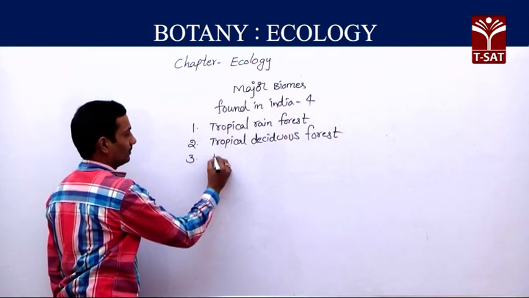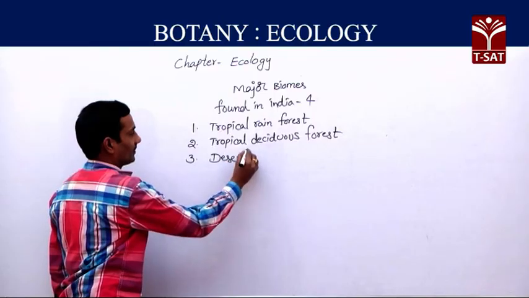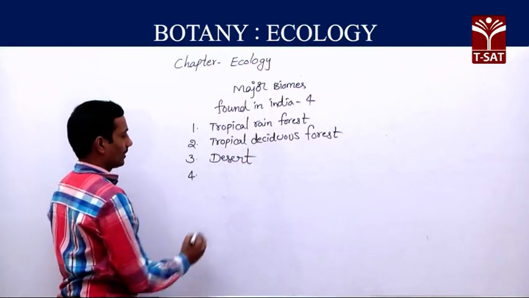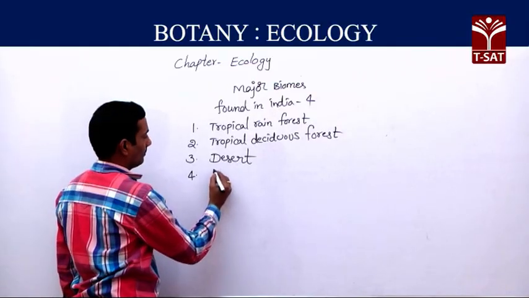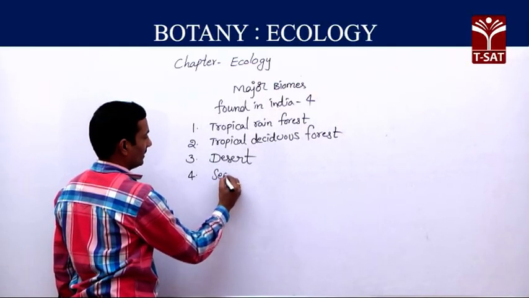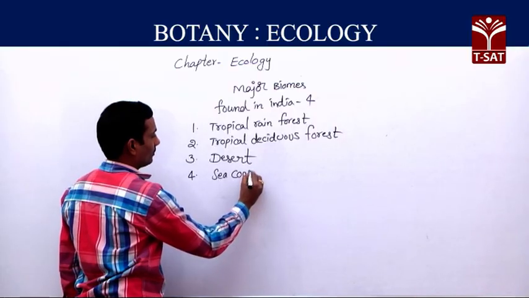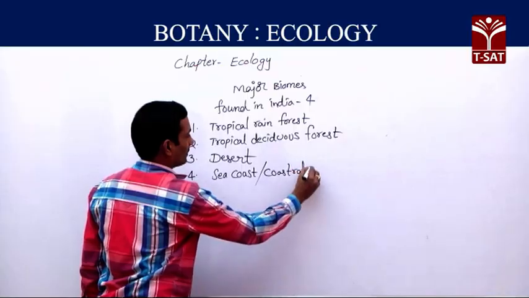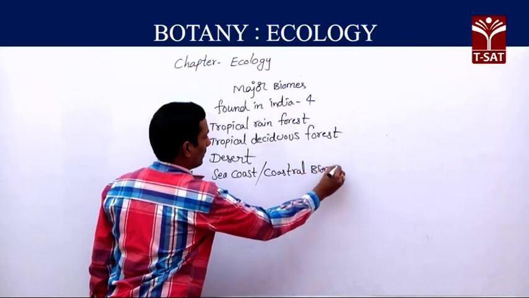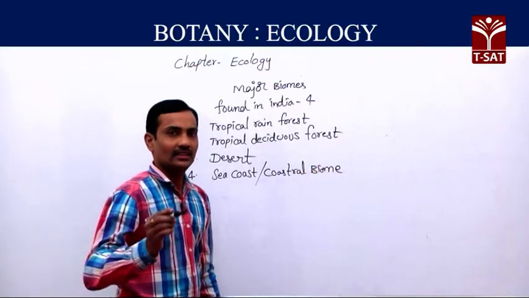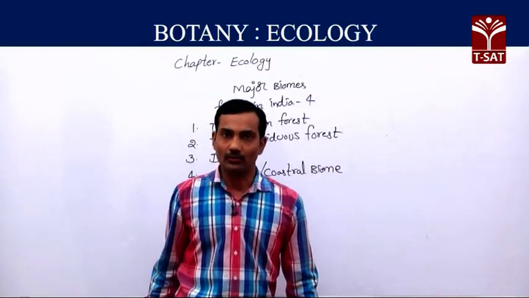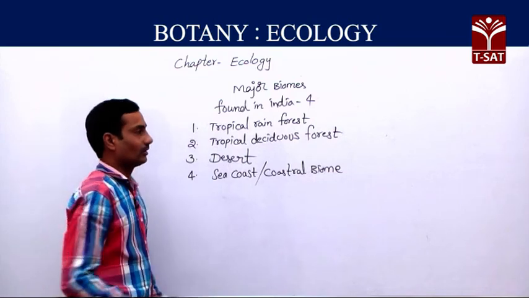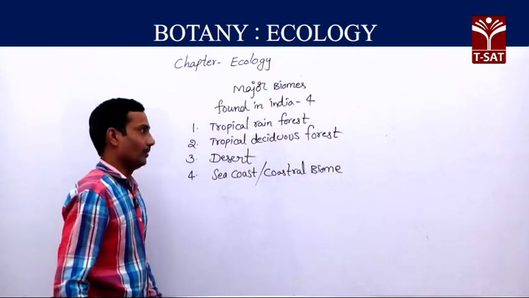Third biome, desert. Fourth biome, that is sea coast, otherwise known as coastal biome. All these major biomes are found in our India. We'll discuss briefly each and every biome.